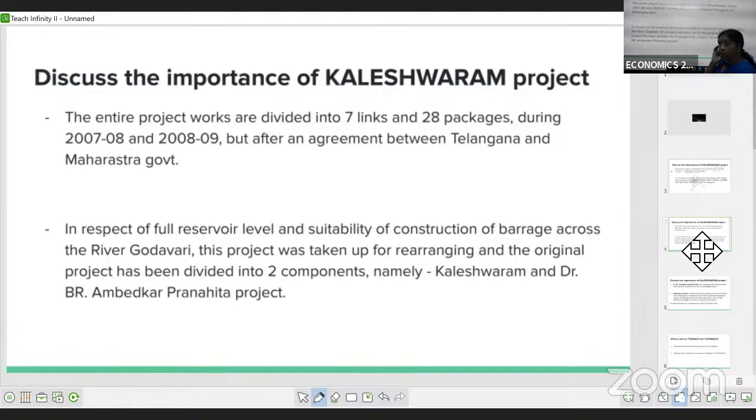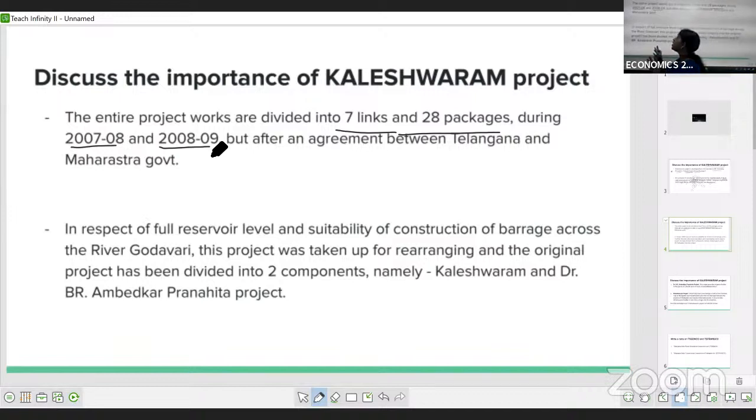For this project, the work which they wanted to do, they divided into 7 links and 28 packages. Between which years? Between 2007-8 and 2008-9. They divided this project into 7 links and 28 packages.